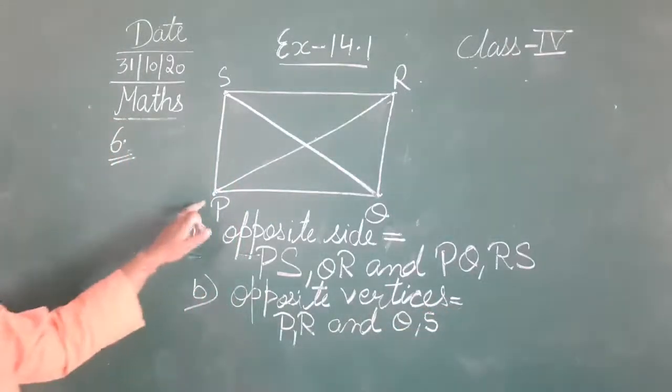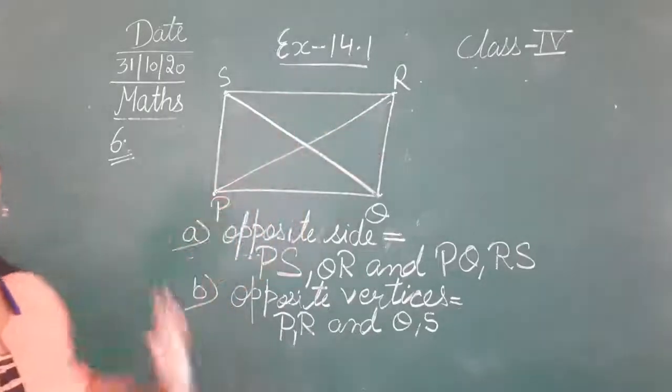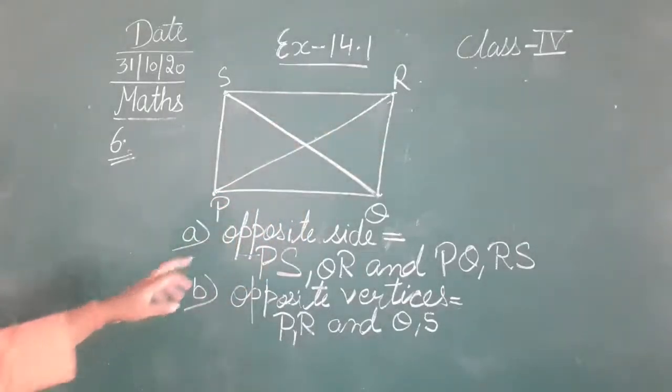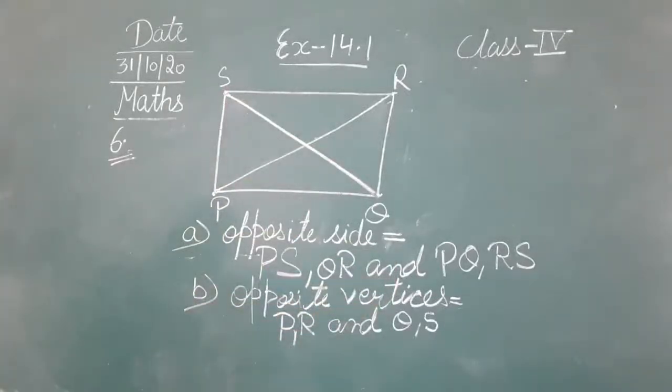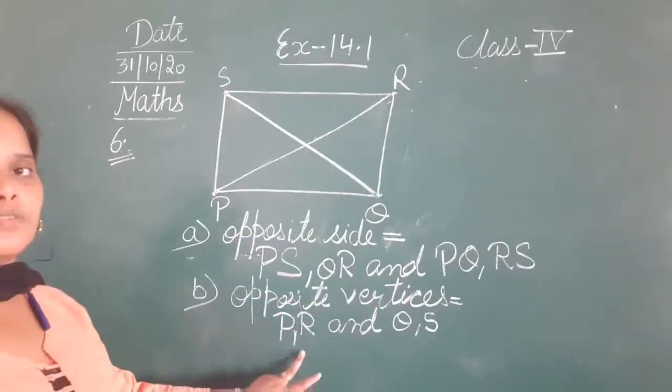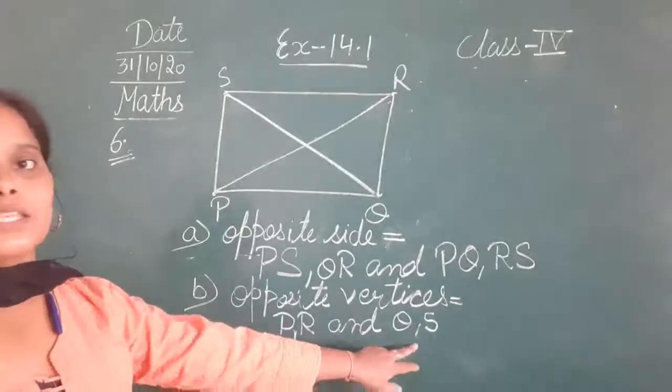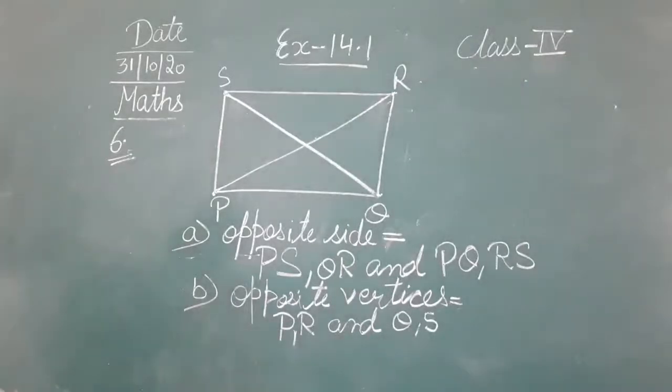The first is the P and R. ये दोनों एक दूसरे के opposites हैं. Second is Q and S or S and Q. You can write it as. But just make sure you make a comma between P and R and Q and S. इन दोनों के बीच में आपको एक एक comma mention करना है. Okay? So these are the opposite vertices.